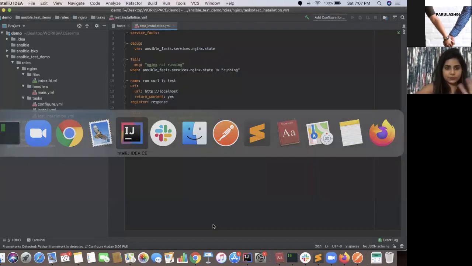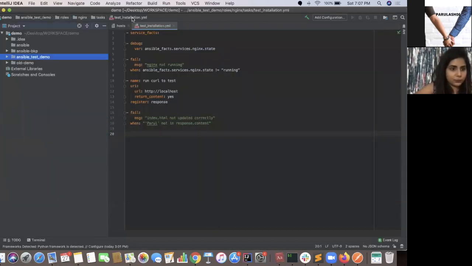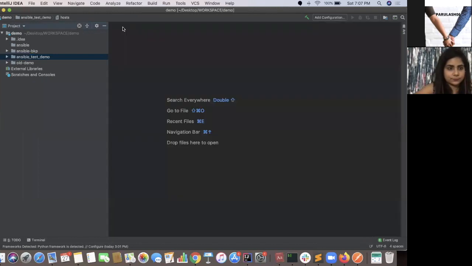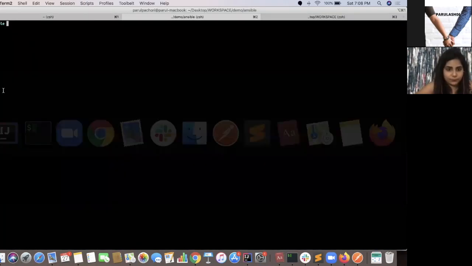Yes. So this is where we are going to write our Ansible playbooks. This is my Ansible directory wherein I'll be writing my first Ansible playbook. It will be a simple playbook to install Nginx on my Vagrant machine. Let me start my Vagrant and test if it is up.